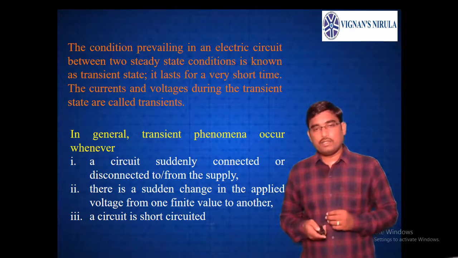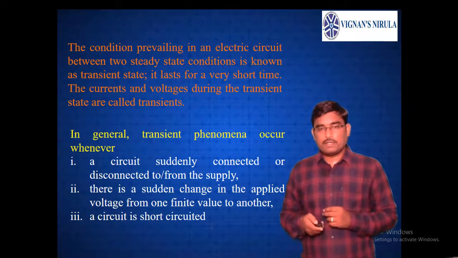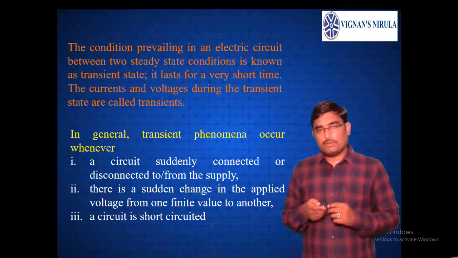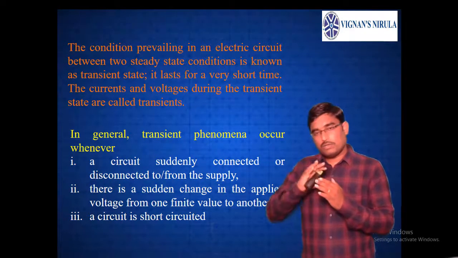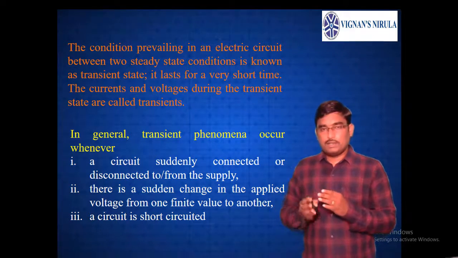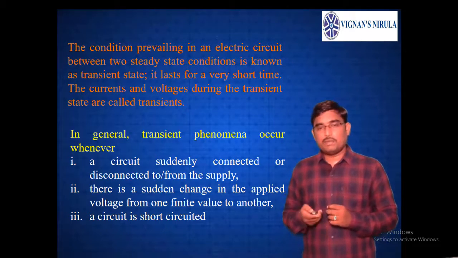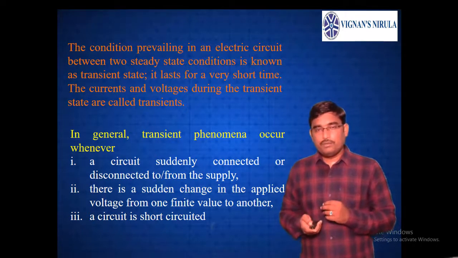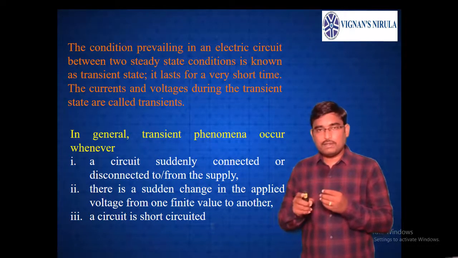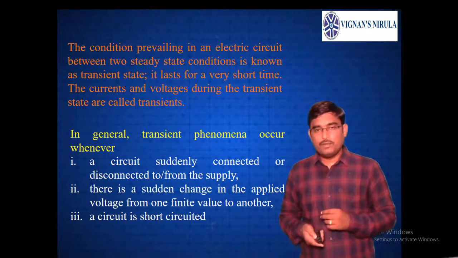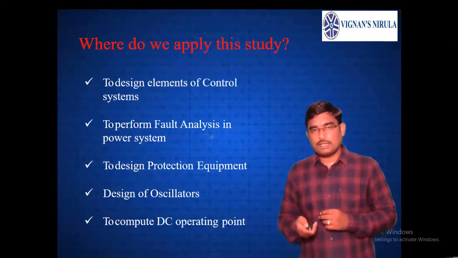In general, the reasons behind transients are that a circuit is suddenly connected or disconnected from the supply. I told you already, a switch may disconnect the supply or connect the supply to the circuit. Sudden connection or disconnection of supply to the circuit creates transients, and so does a sudden change in the applied voltage from one finite value to another. When the supply voltage is suddenly changed, the behavior in the response of currents and voltages in the circuits may vary. Those are said to be transients. A sudden short circuit may also create a transient. So these are the reasons behind the transients.